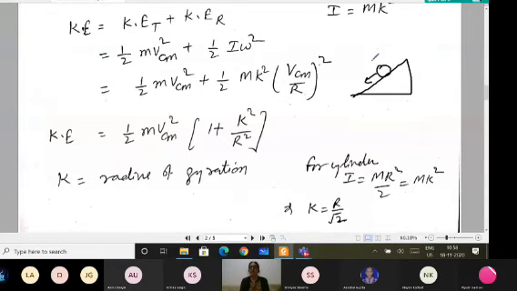Now, if the cylinder is rolling down, then I equals mR square by 2.